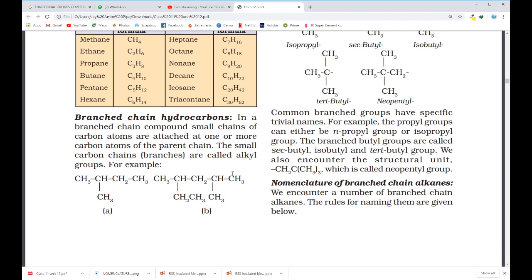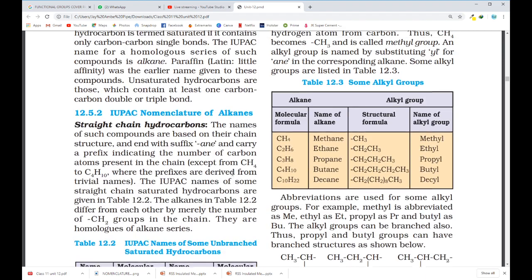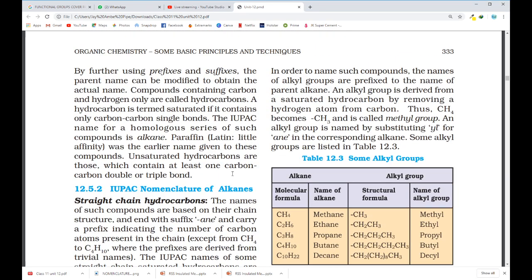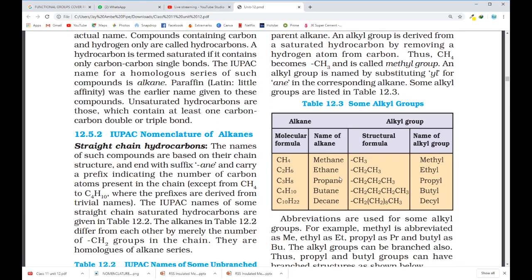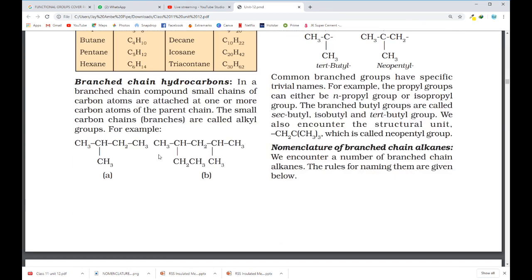So they may be present in the form of a branch. Suppose CH3 is present as a branch. CH4 is known as methane, but if CH3 is present as a branch, then it is known as methyl. Here in this case, CH3 is attached as a branch, so this is known as methyl.